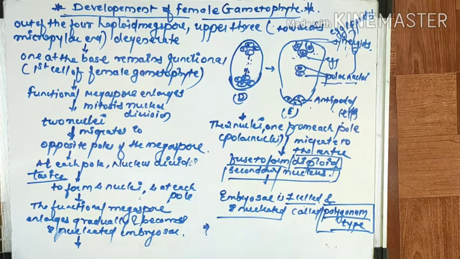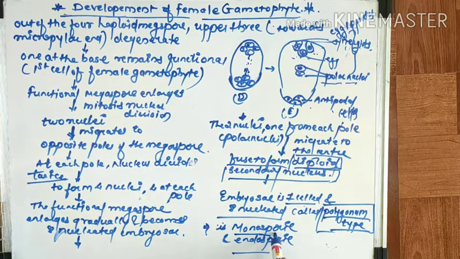This point is already discussed with you all. What do you mean by monosporic over here, and what do you mean by endosporic over here?